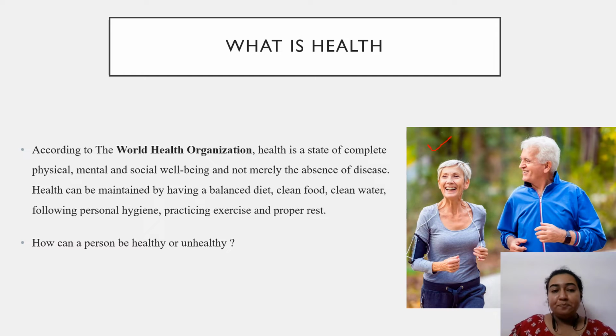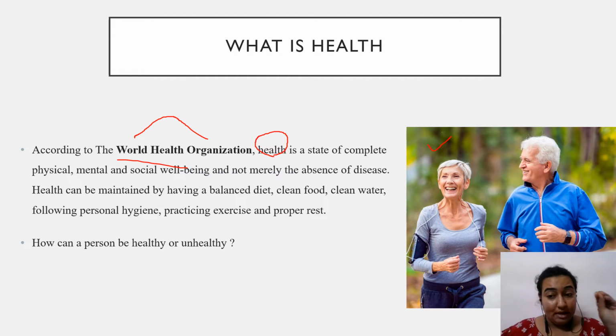According to WHO, the World Health Organization is an organization that takes care of all the diseases, medical facilities and all those things of the entire world. That's why it is named the Organization of World Health. Now they define health according to their own terms.